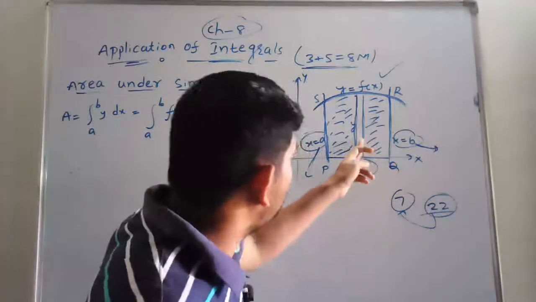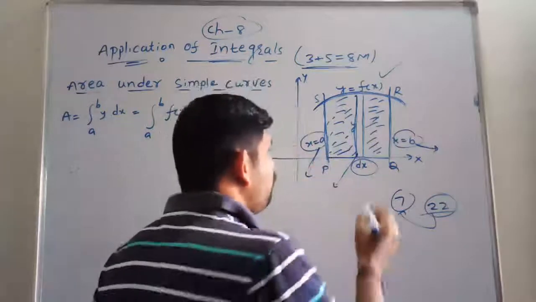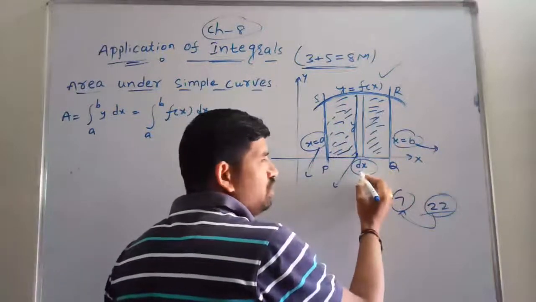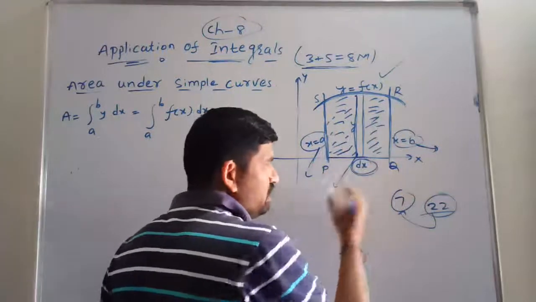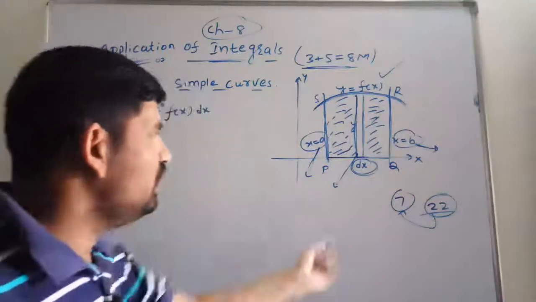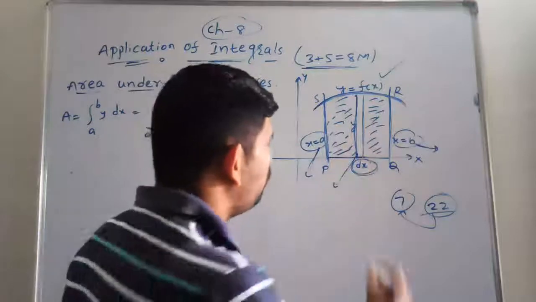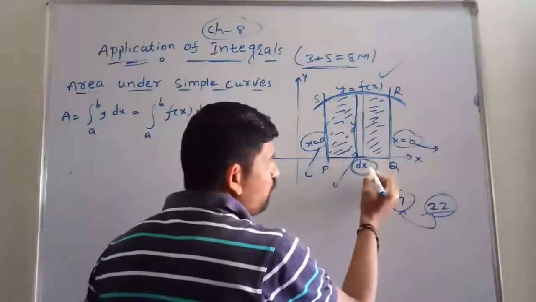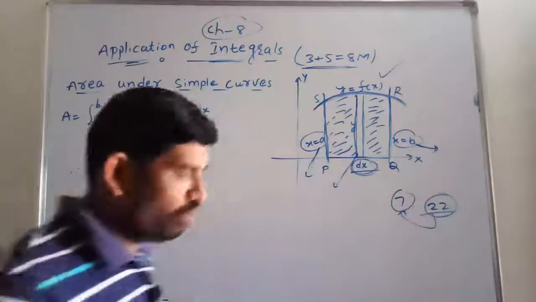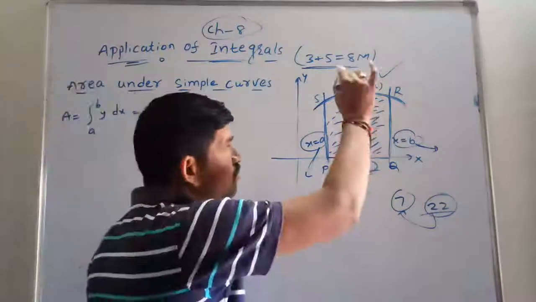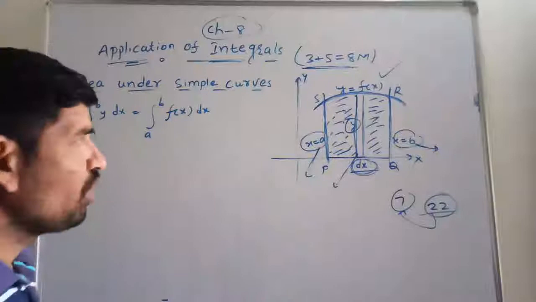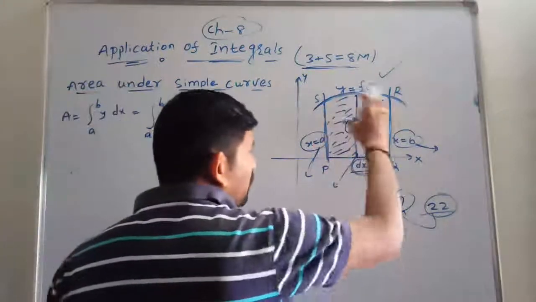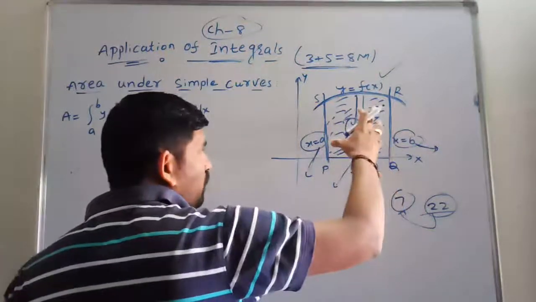If the strip is parallel to the y-axis, then we have to say this strip is the vertical strip, and the width for this one is dx. Okay, width for this one is what? Dx. Because we are observing the strip width on the x-axis, that's why I am going to take dx. Now the length of this strip here is y. Length of this strip is what? Y.